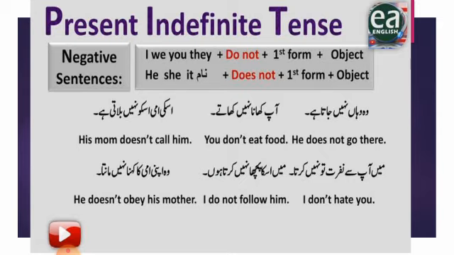For example, वो वहाँ नहीं जाता है. If I make a positive for it, he goes there, and when I convert it, I will say he does not go there. मैं आपसे नफ़रत नहीं करता. I do not hate you. मैं उसका पीछा नहीं करता हूँ. So I do not follow him. वो अपनी अम्मी का कहना नहीं मानता. If I say he obeys his mother, when I convert it into the negative, I will make it he does not obey his mother.